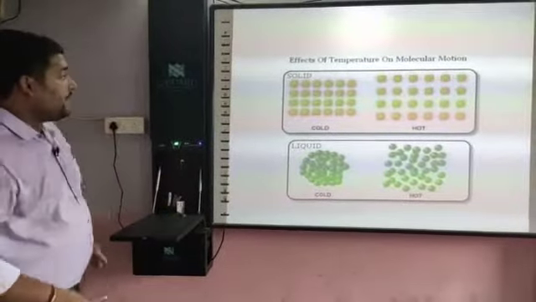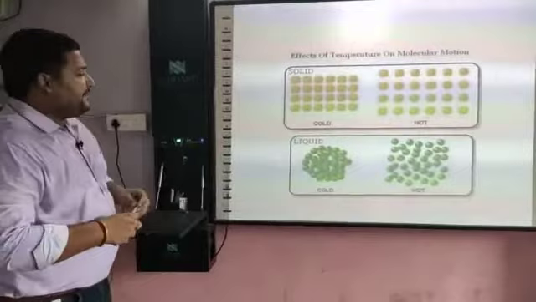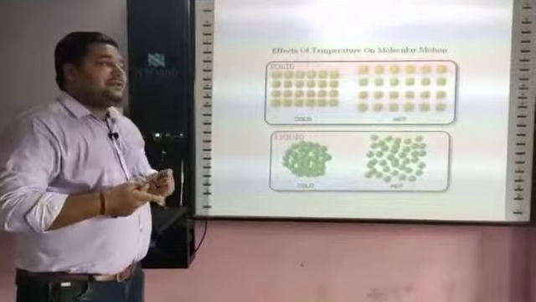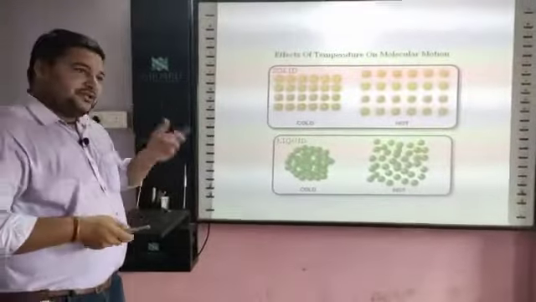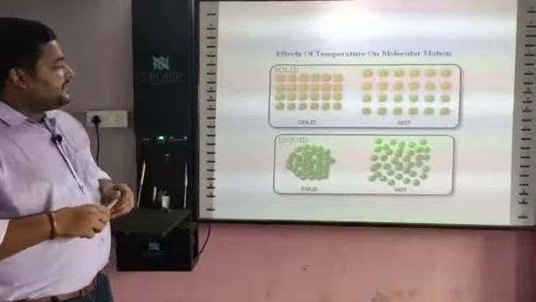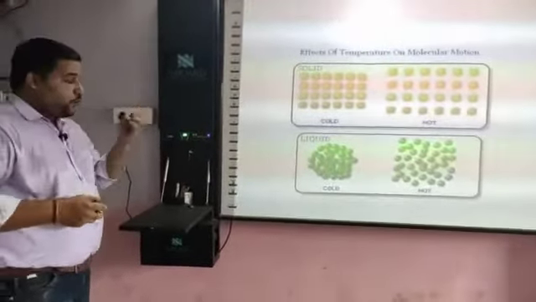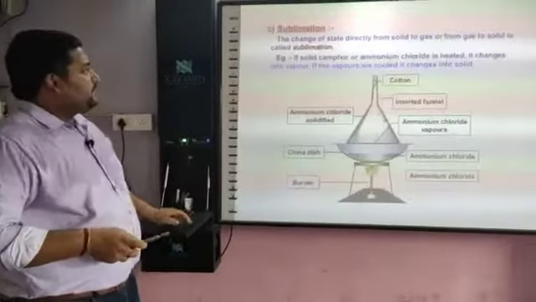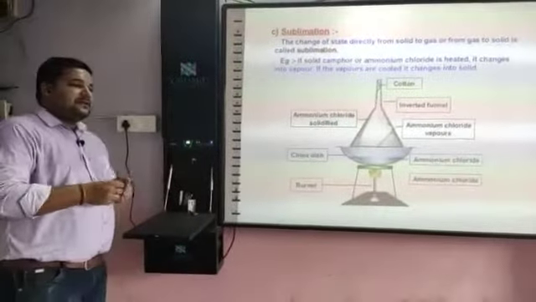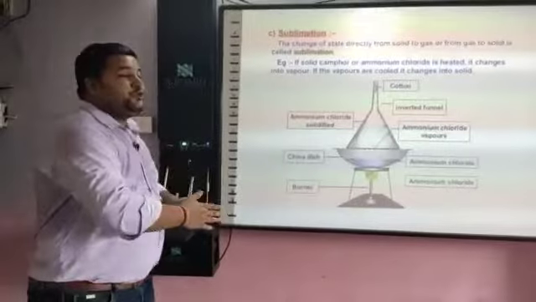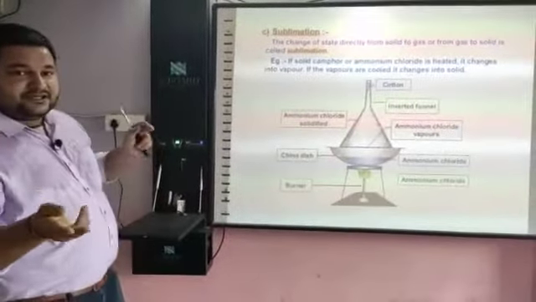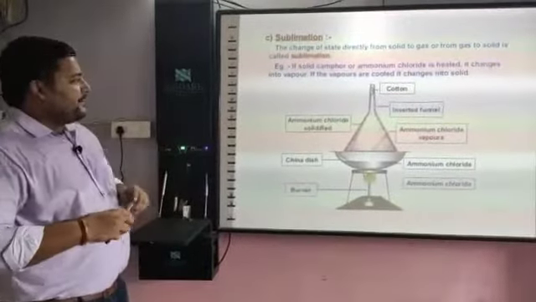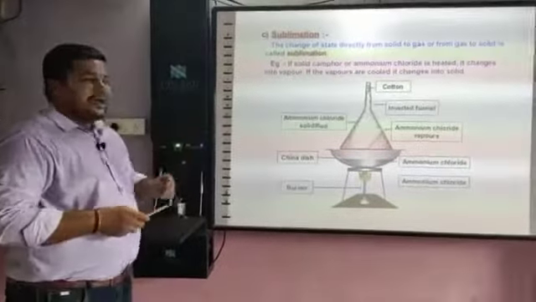Effect of temperature on molecular motion. If we increase the temperature, particles start moving. We can say that kinetic energy or motion energy will increase and they start continuously moving. But when we cool, space will be less and they will not move very frequently. Sublimation. What is sublimation? When solid changes directly into gaseous state or gaseous changes directly into solid state, that is called sublimation. For example, ammonium chloride and camphor.